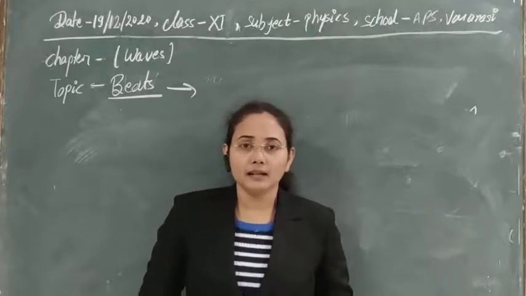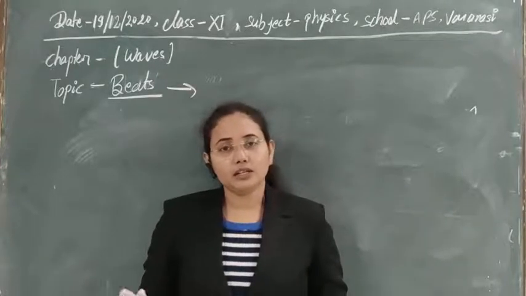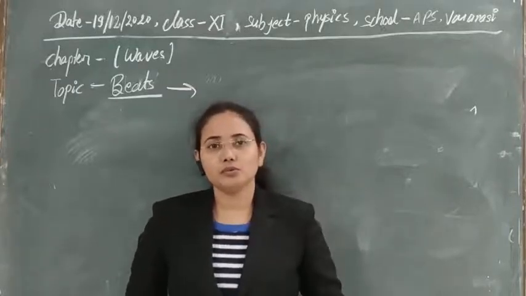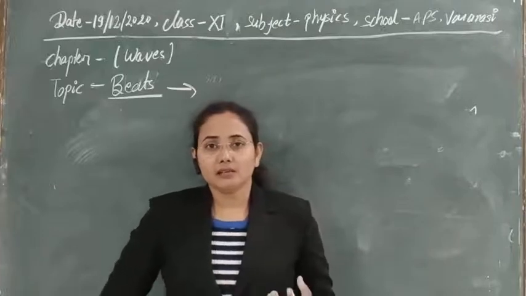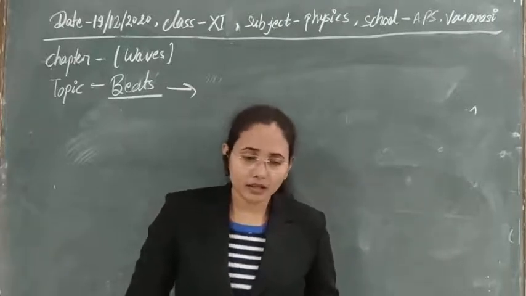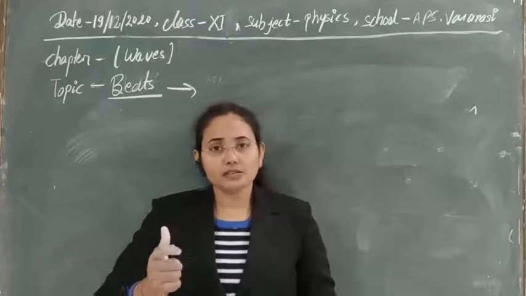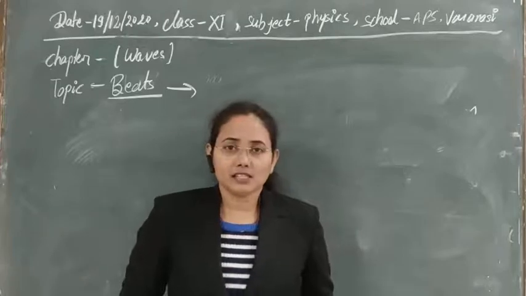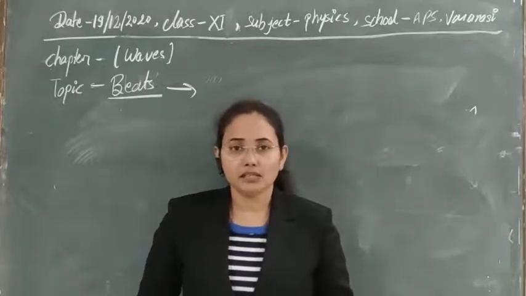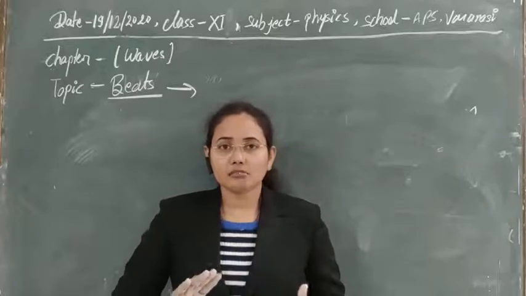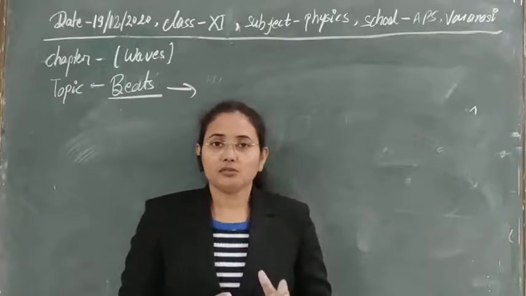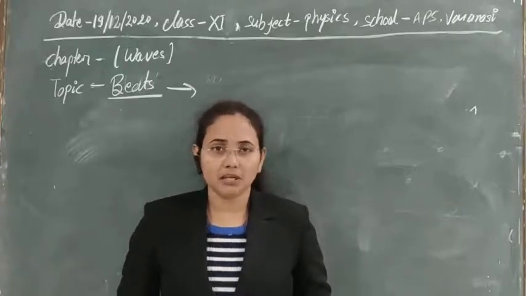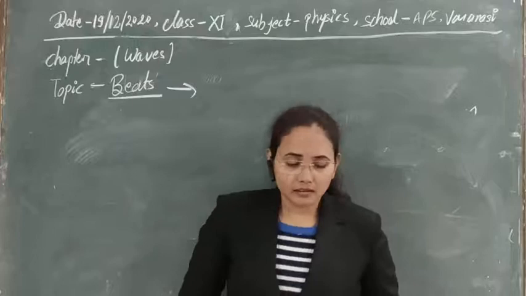If two or more waves with equal amplitude and nearly the same frequency are superimposed over each other, then the resulting wave has a redistribution of intensity: at some points we obtain maximum intensity and at some points minimum intensity, alternate maxima and minima. The maximum intensity point you can call maxima, and the minimum intensity point you can call minima.